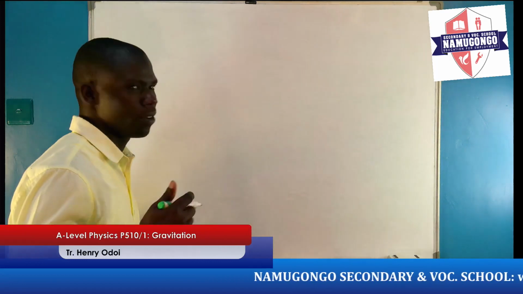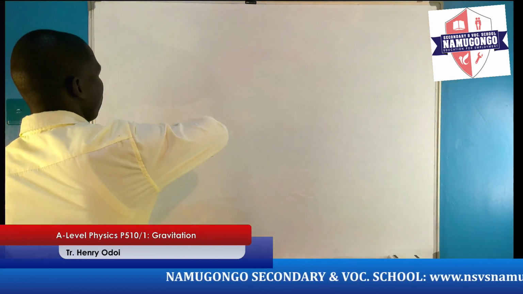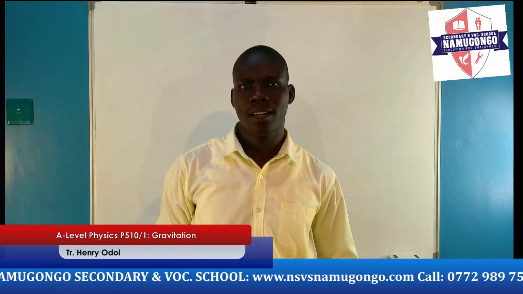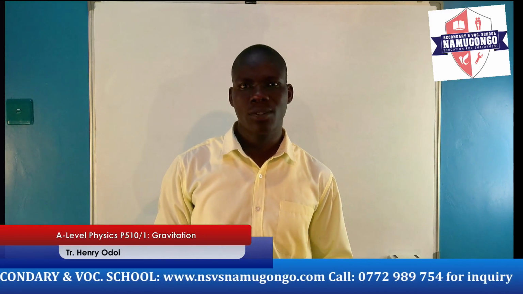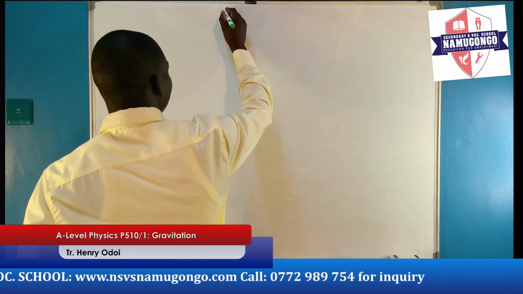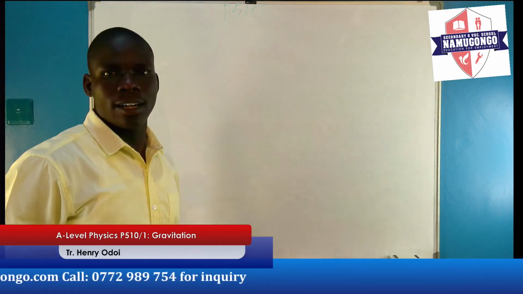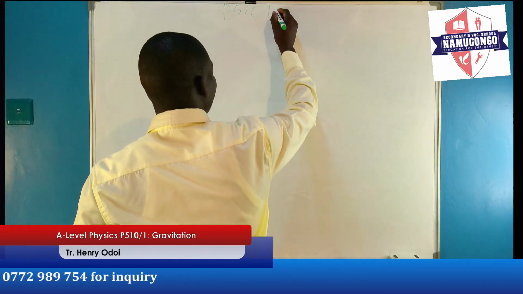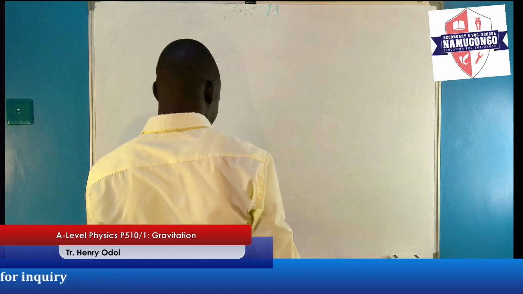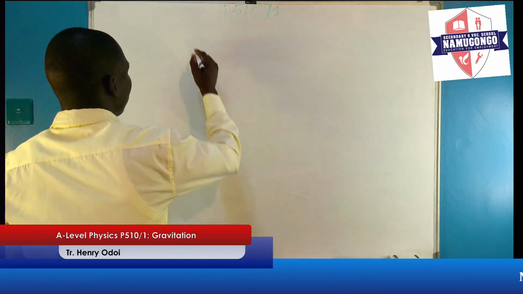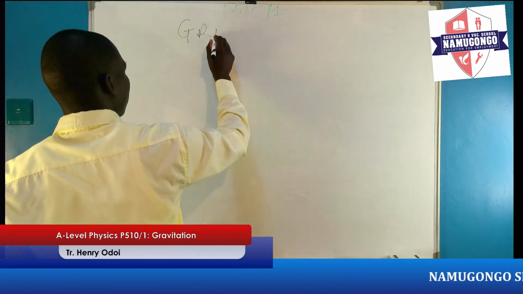Today, I'm going to teach A-level physics. Our dear students of physics A-level, you all know that A-level physics has 3 papers. We have paper 1, paper 2, and then paper 3. The paper that I'm going to discuss today is paper 1. And the topic of our discussion today is gravitation. Gravitation falls under mechanics.